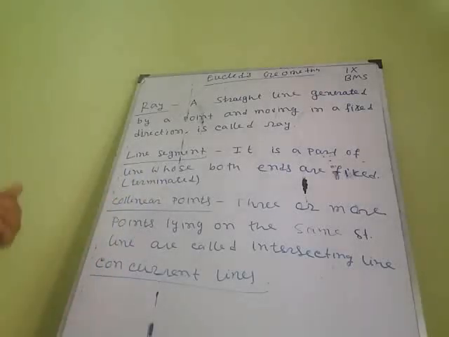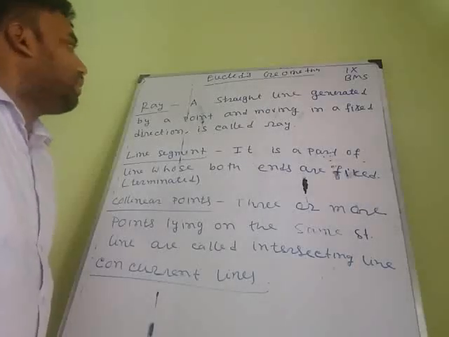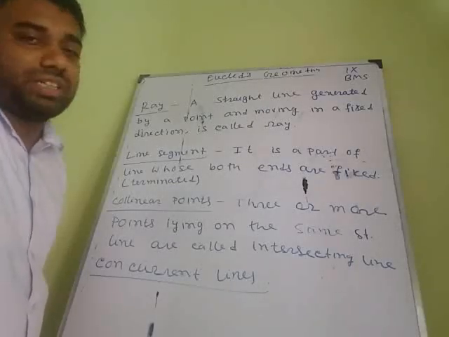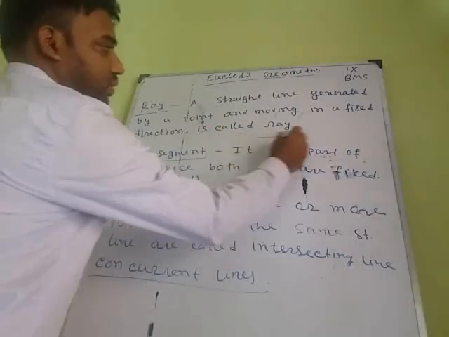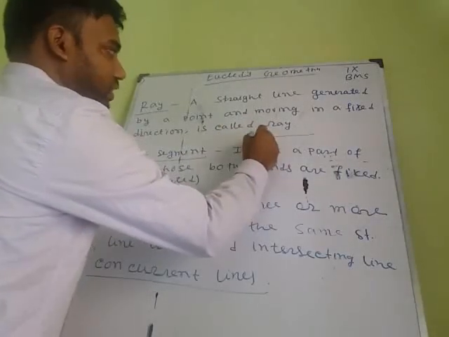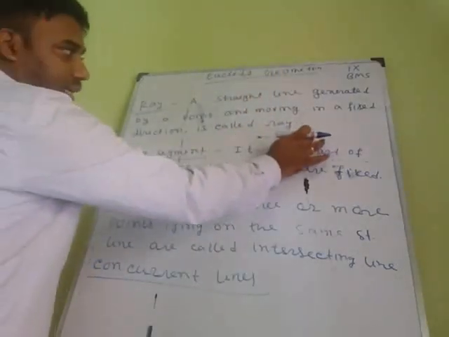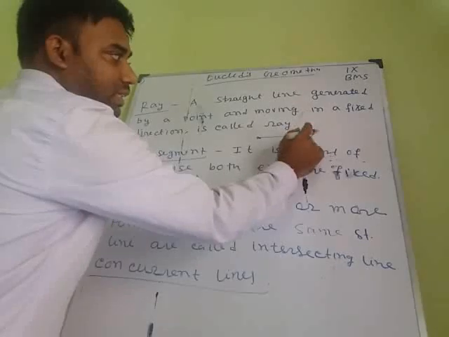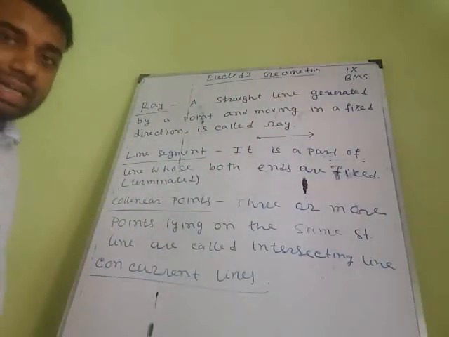The first of them: what is a ray? A ray is a straight line generated by a point moving in a fixed direction. It means that one point is fixed and the other end is moving in a fixed direction. Okay, this is called a ray.